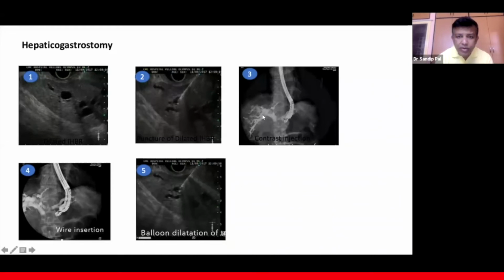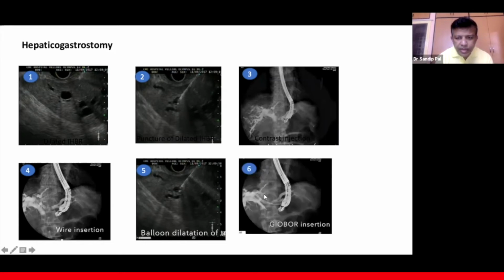And the puncture, I forgot to mention, is usually with a 19 gauge needle. After the puncture, the tract is created by a 6 French cystotome. And once we get the access, the tract is dilated with a 4 mm hurricane balloon. After the tract is dilated, we can deploy the stent.